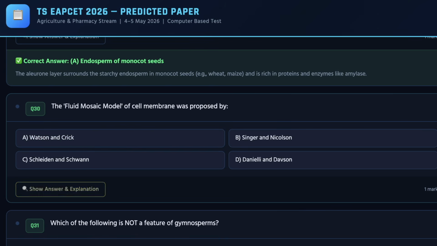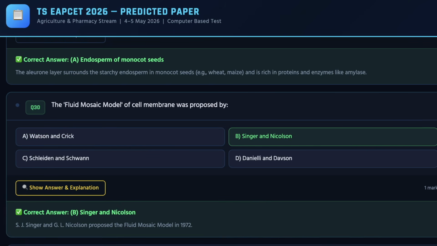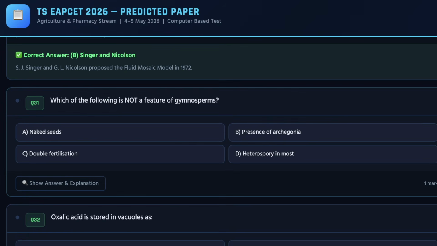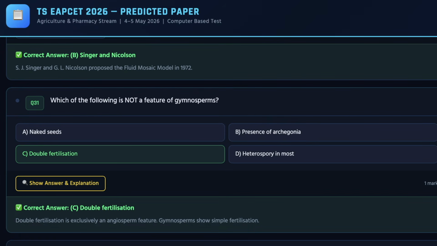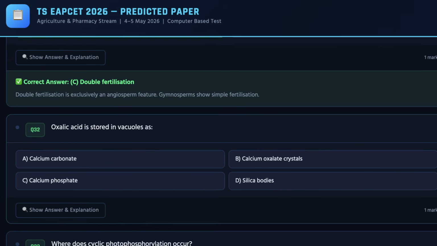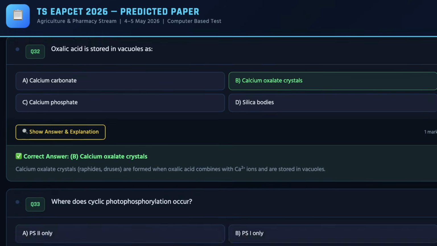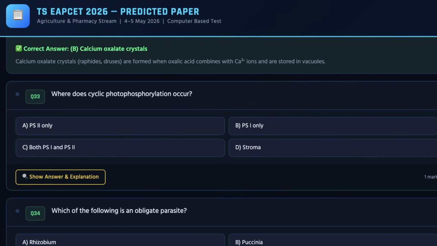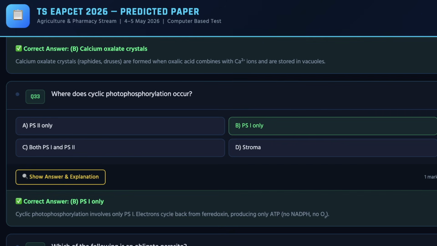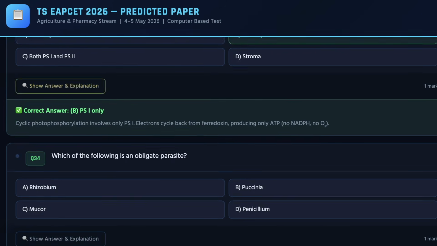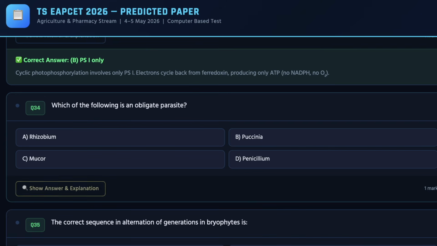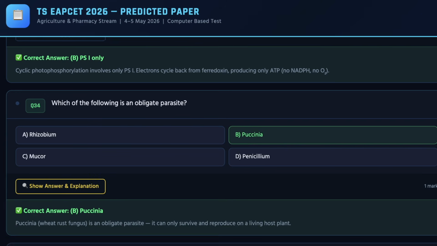Next, moving ahead, we have 30th question on the screen, and the correct answer can be checked on the screen, which is B. For 31st question, the correct answer is C. And as we move ahead, we have 32nd question, and the correct answer for the same is B. Moving ahead, we have 33rd question, and the correct answer for the same is B. And as we move ahead, you can check out 34th question, and the correct answer for the same is B.